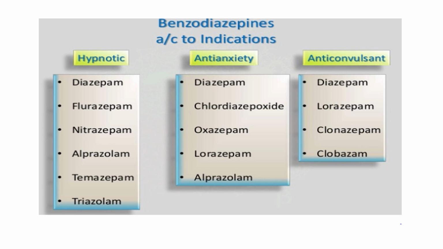So all the benzodiazepines have all these properties, but one of the activities will be predominant, like they may show more of hypnotic action or anticonvulsant action, etc. So diazepam, flurazepam, nitrazepam, alprazolam, triazolam and so on possess hypnotic action, whereas the anti-anxiety property mainly resides in chlordiazepoxide, diazepam, oxazepam, lorazepam, etc. Then clonazepam, clobazam and so on are mainly used as anticonvulsant drugs. They are used in the treatment of epilepsy related problems.